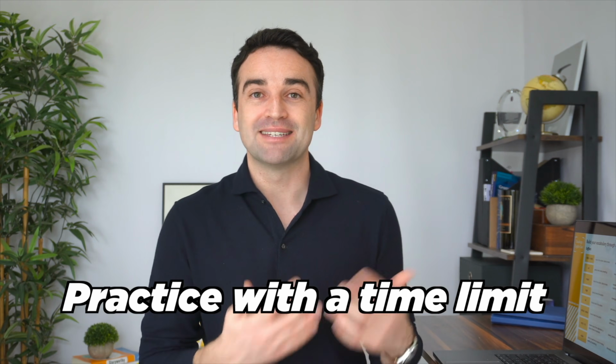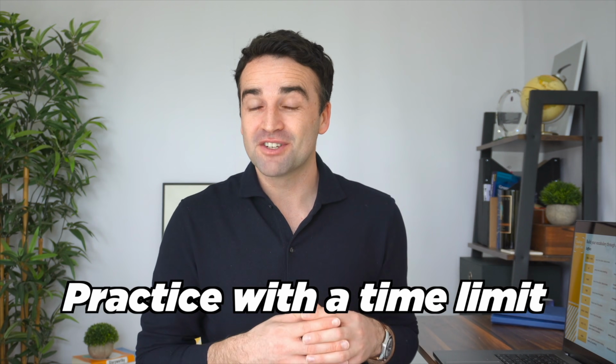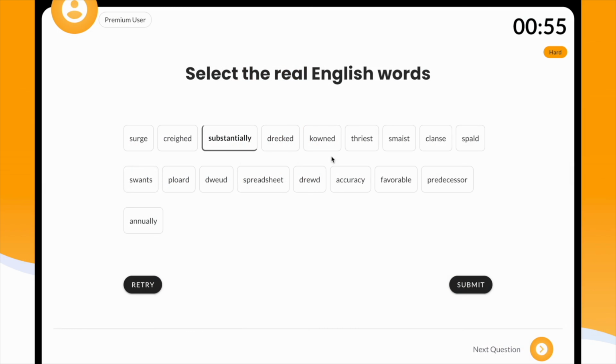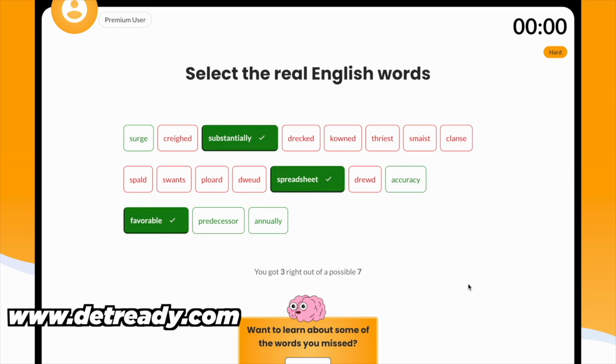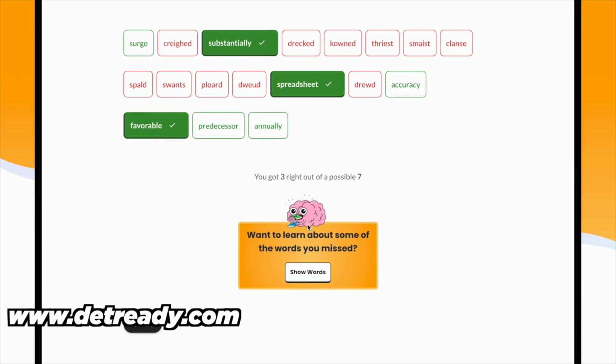Another way to prepare for this question type is to practice with a time limit. For both of these question types, you don't get long to go through the lists and choose the real words. So being able to practice with a time limit and improve your speed is important. For this, I recommend you visit our website, detready.com, and practice with our practice platform. Like I said, you can practice with the correct time limit and check your answers immediately.